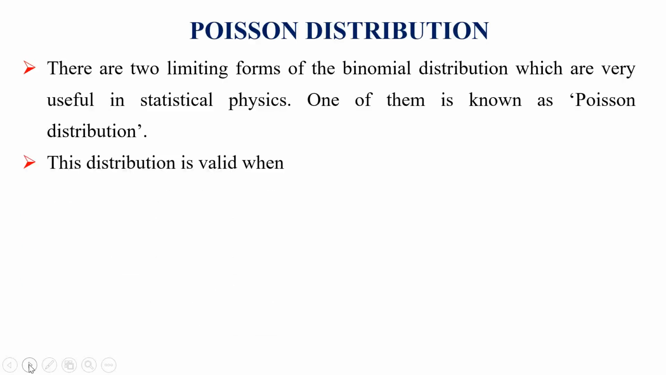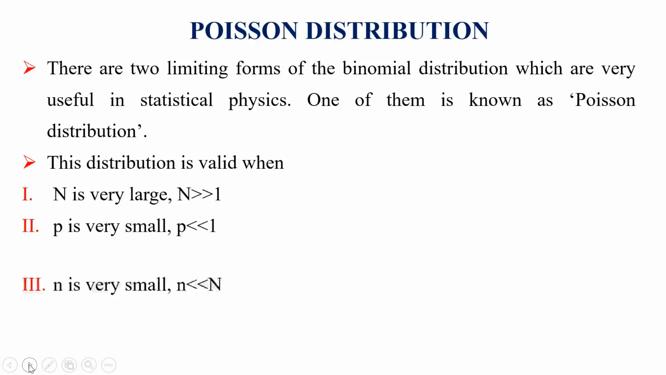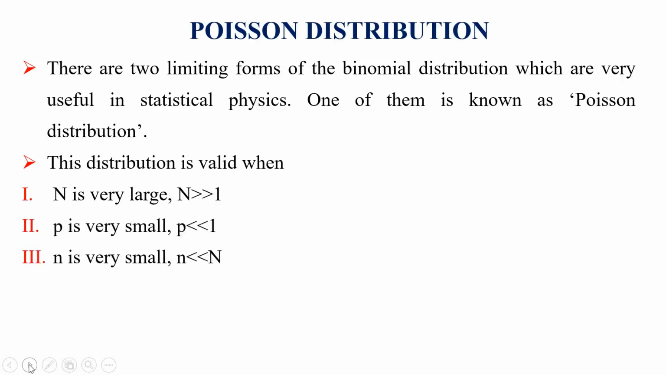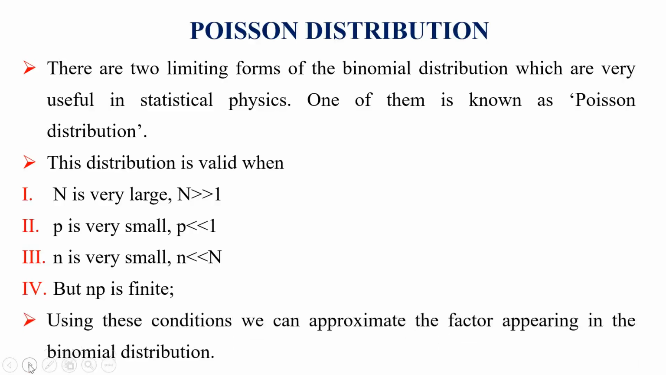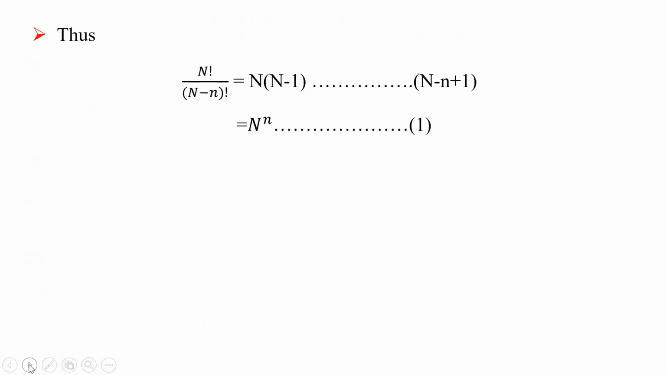This distribution is valid when there are four conditions. First, capital N is very large, P is very small, small n is very small, and the last condition is that NP is finite. Using these conditions we can approximate the factor appearing in the binomial distribution. This distribution is known as the Poisson distribution.